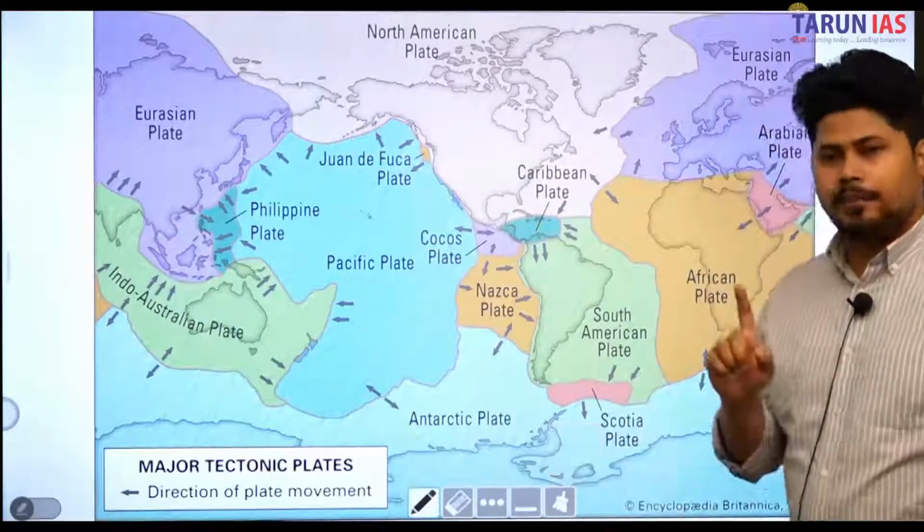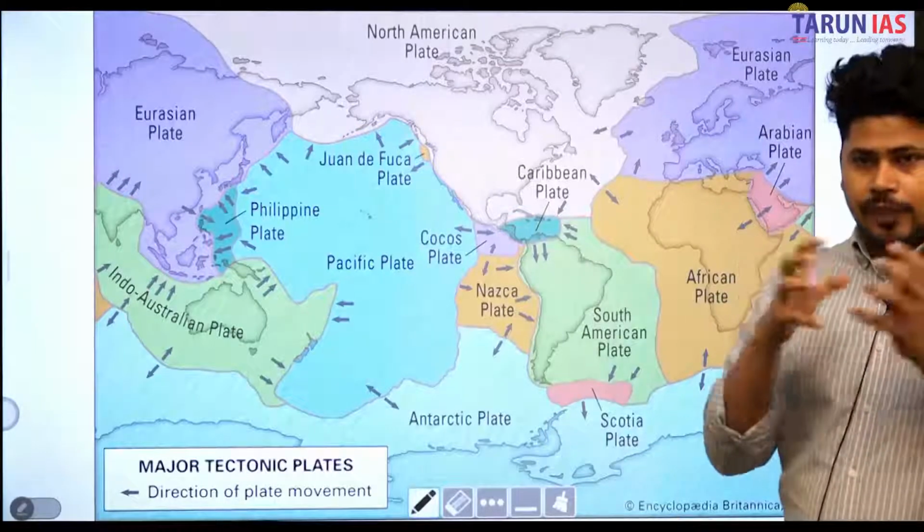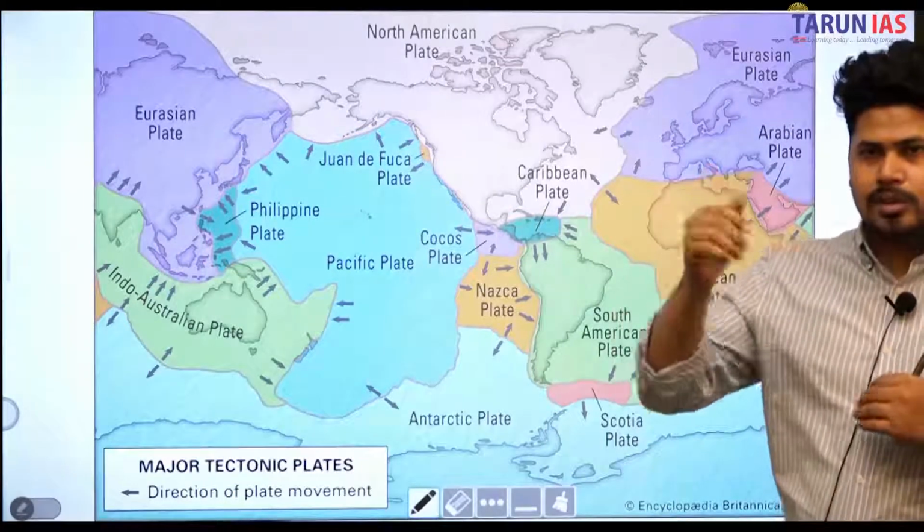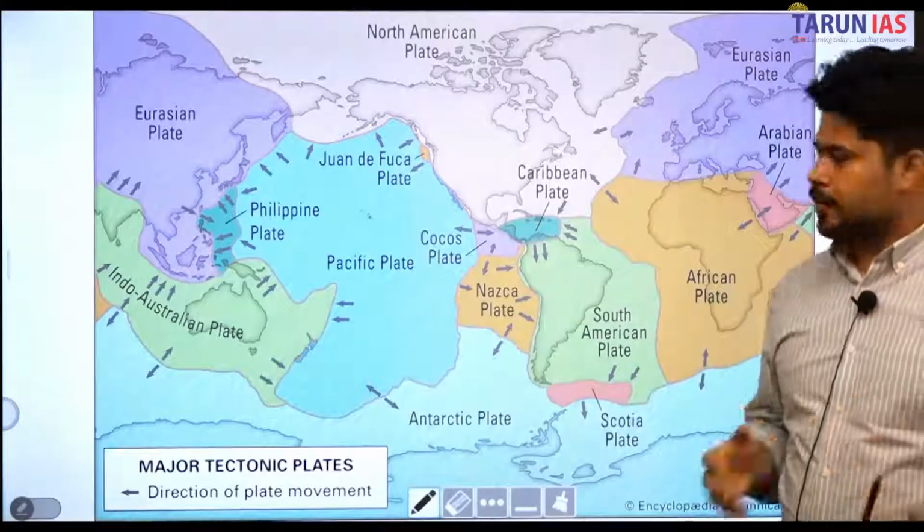A divergent boundary between the Arabian plate and the African plate. The African plate and Arabian plate are moving away from each other, leading to the formation of the Red Sea.